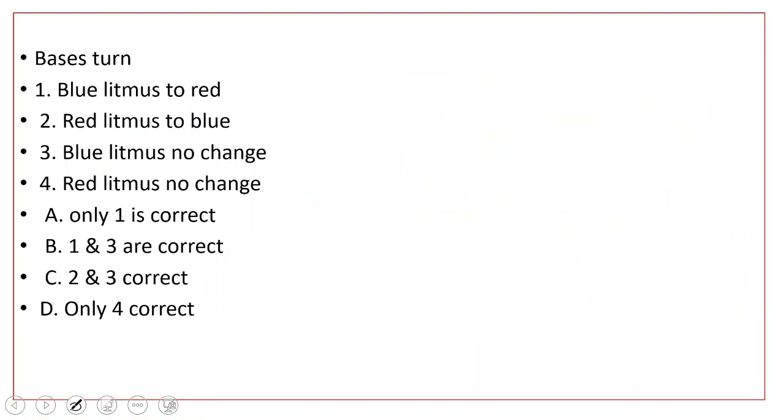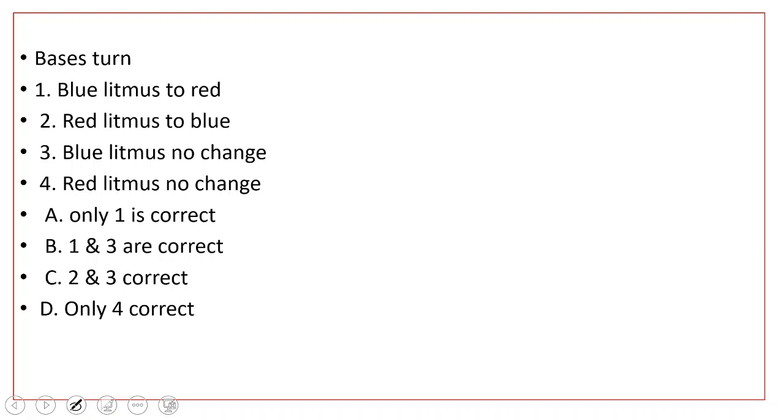Right. The next question. Bases turn. Option 1 blue litmus to red. Option 2 red litmus to blue. Option 3 blue litmus no change. Option 4 red litmus no change. So which options are correct? Option A only 1 is correct. Option B 1 and 3 are correct. Option C 2 and 3 are correct. Option D only 4 is correct.